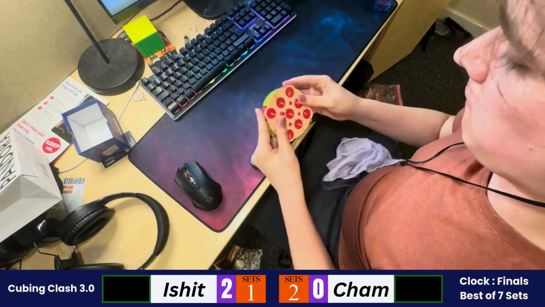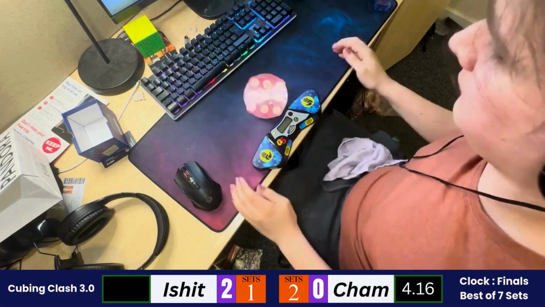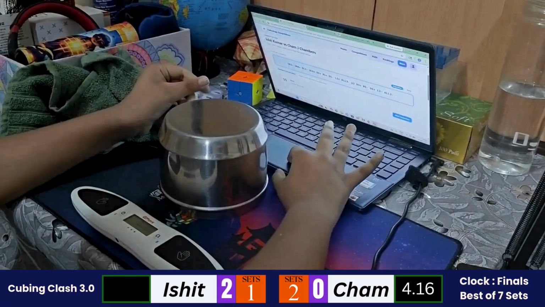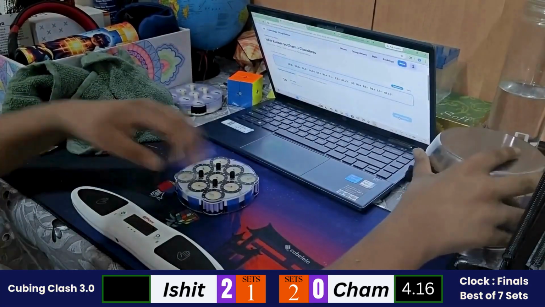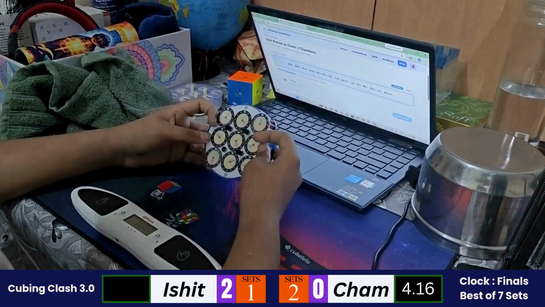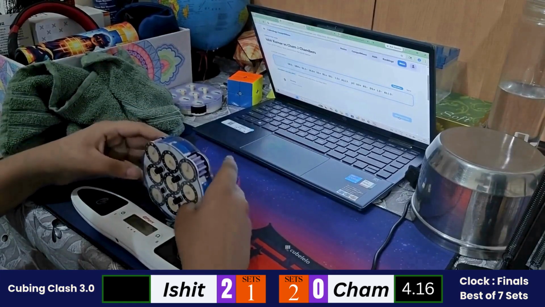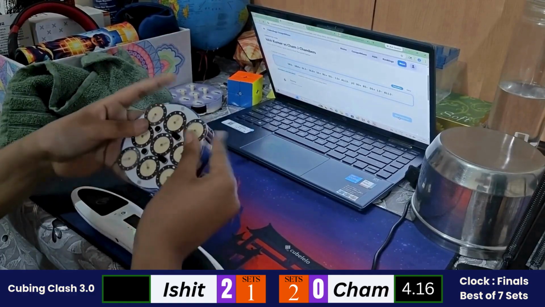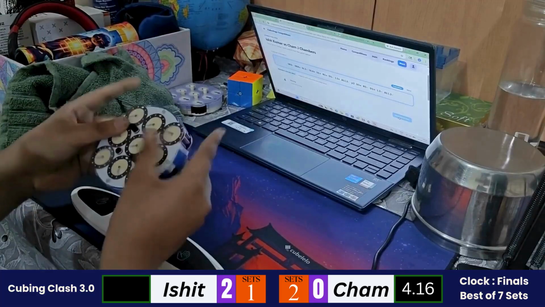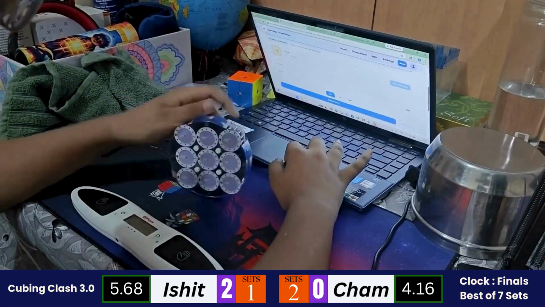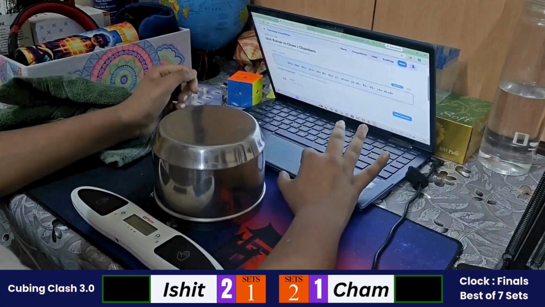Started with his solve, turning pretty quick, and a safety flip for a 4.16. So Ishit is starting with his third solve. He needs to beat a 4.16 and win the set. If not, the set goes to the fourth solve. And Ishit doing the solve. Okay, 5.68 from Ishit. So Cham wins the solve. So 2-1 is the set score.